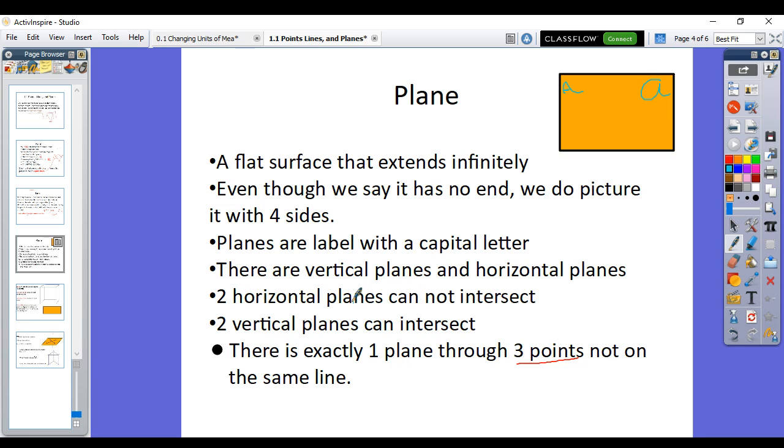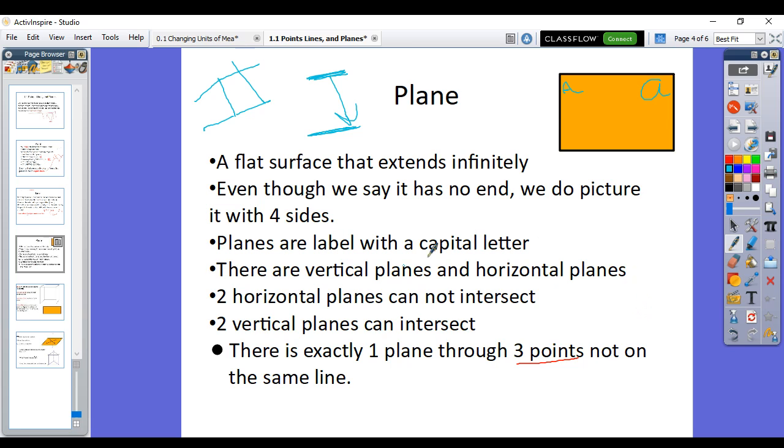Now, two horizontal planes do not intersect. So, for example, your ceiling and your floor do not intersect. If they intersect, that means your roof caved into your floor. So they do not intersect. But two vertical ones can. So, for example, your two walls. If you have a wall that goes this way, and then another one that breaks off and goes the other way, you have two walls that intersect.